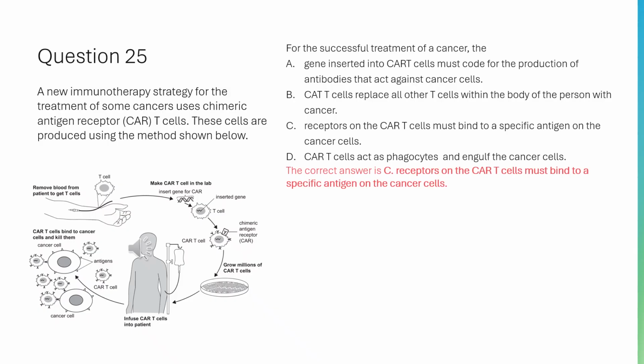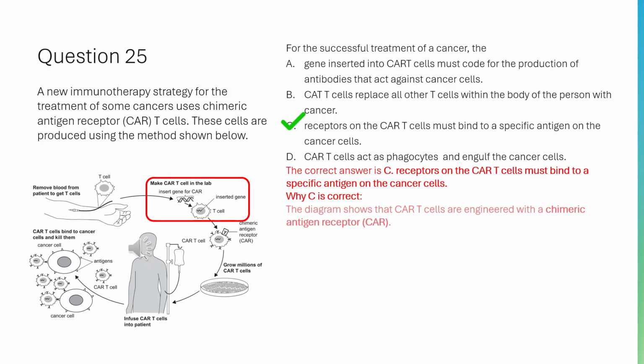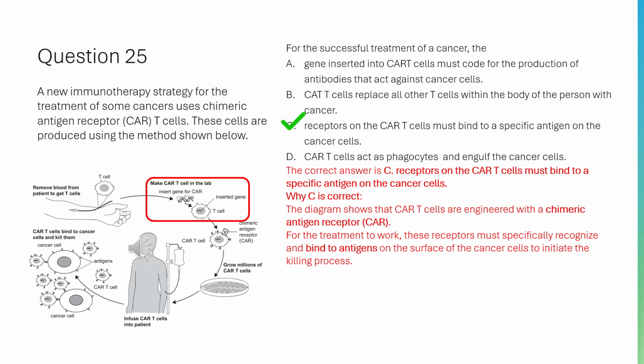The correct answer is C. Receptors on the CAR T cells must bind to a specific antigen on the cancer cells. Why C is correct. The diagram shows that CAR T cells are engineered with a chimeric antigen receptor, CAR. For the treatment to work, these receptors must specifically recognize and bind to antigens on the surface of the cancer cells to initiate the killing process.